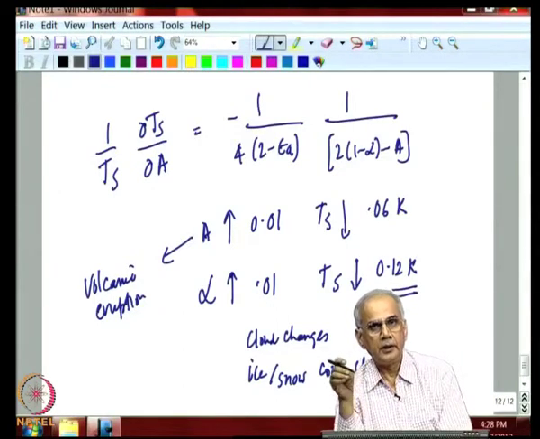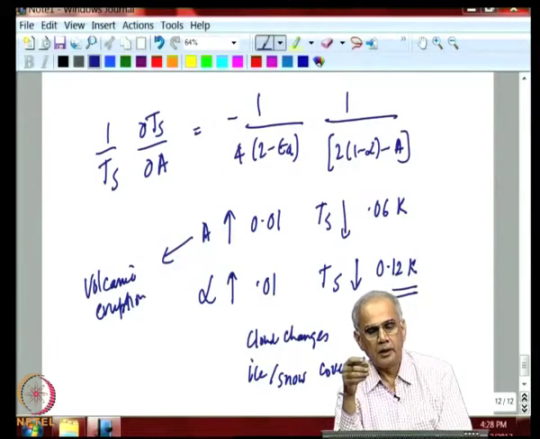Similarly, small changes in the Earth's albedo, that is reflectivity, on account of changes in cloud or changes in ice or snow cover can cause cooling. Okay.